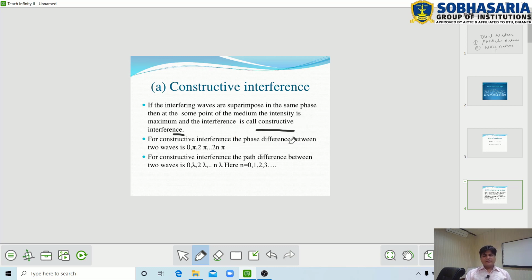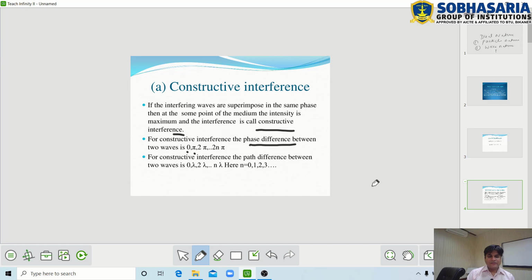Whenever constructive interference is produced, the intensity of light is always maximum. Therefore the point of the medium is seen as bright because the intensity of light is maximum. For constructive interference, the phase difference between two waves or two interfering beams is 0, pi, 2 pi and 2n pi.